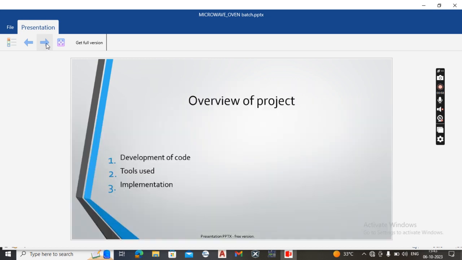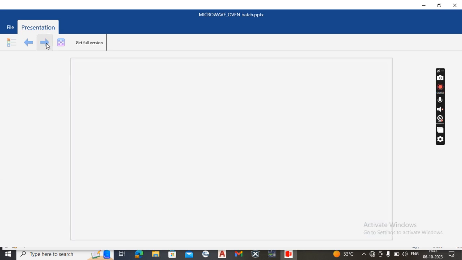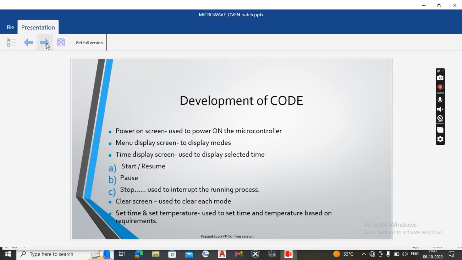My name is Aruna. Now I am going to continue this PPT. Here I will give the overview of this project. First of all, we will see the development of the code. In this code, there are power on screen, menu display screen, time display screen, clear screen, set time and set temperature.